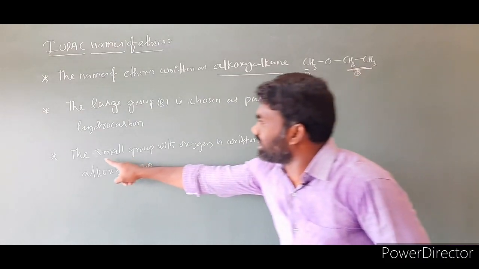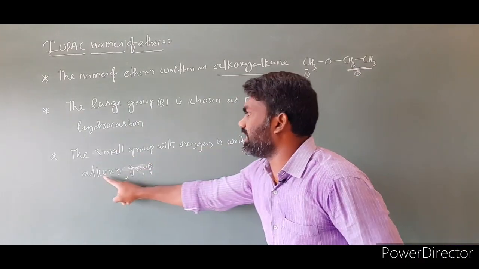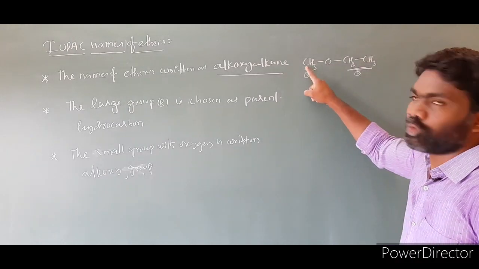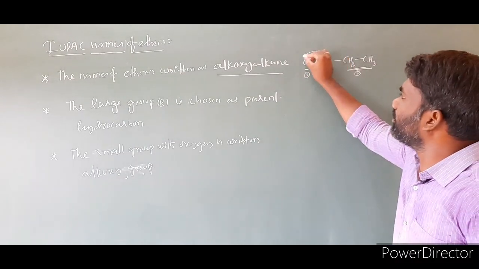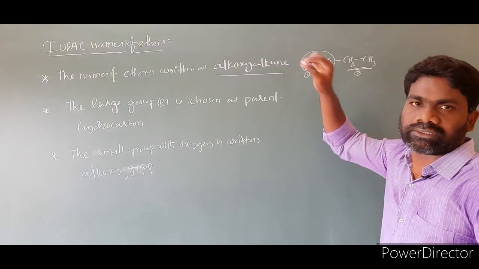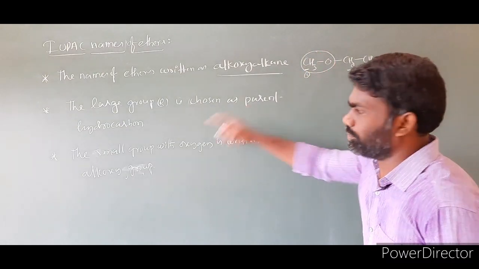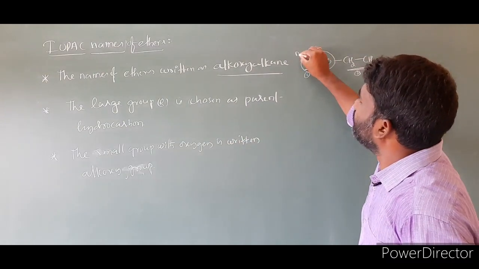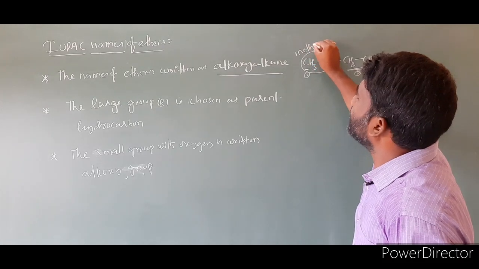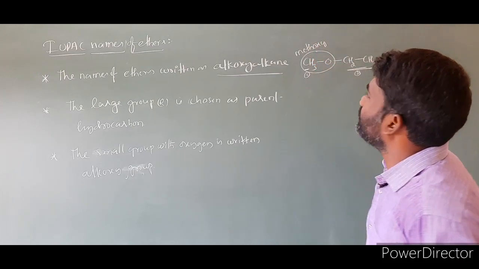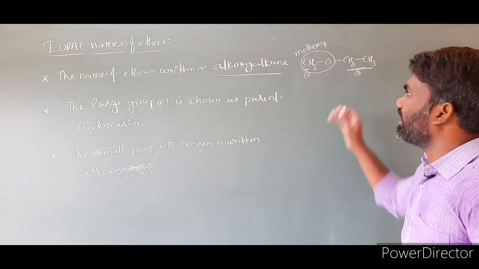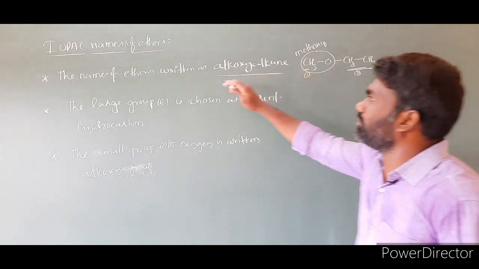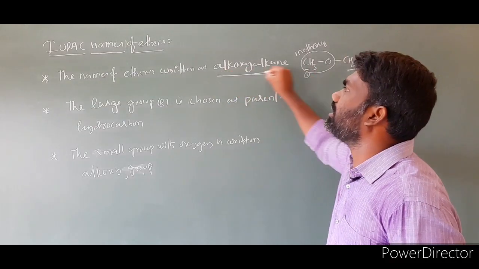And the next one is the small group with oxygen is written as an alkoxy group. This small group with oxygen will be written as an alkoxy group. That means this is methyl, we have to write it as methoxy. Then while writing the name of the compound, we have to follow alkoxy alkane.